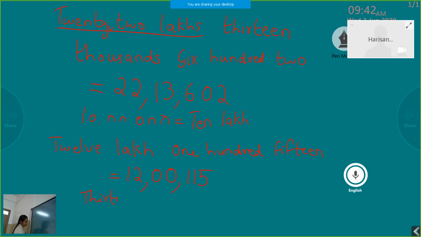32 lakh 2,000. This is also a 7-digit number. How will you write the numeral of the number named 32 lakh 2,000?